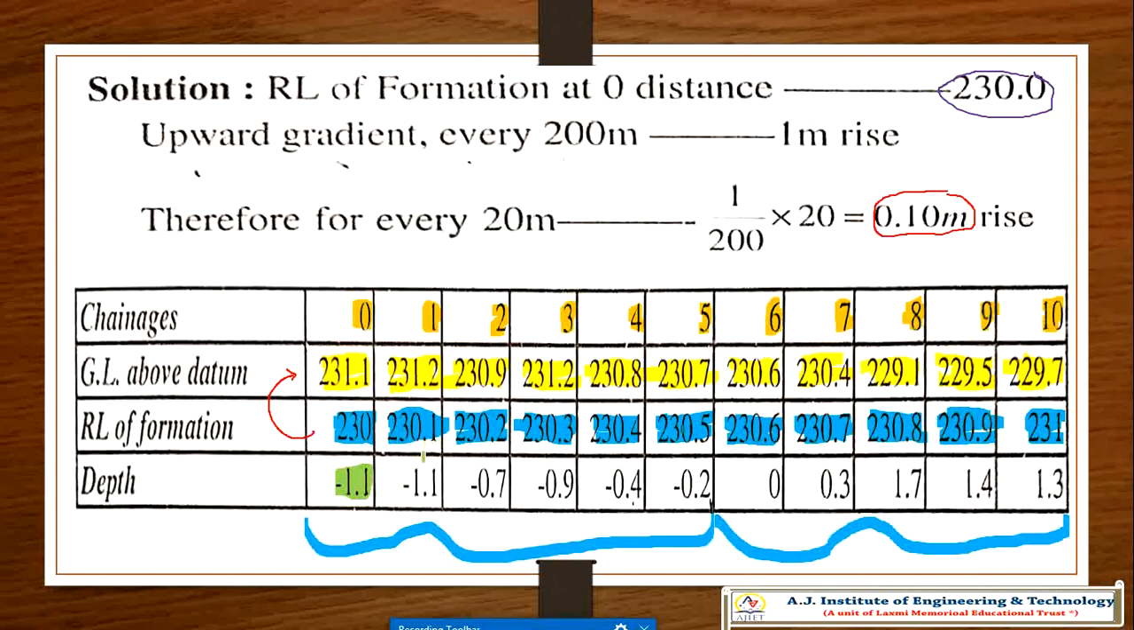230.1 minus 231.2 is equal to minus 1.2. Whichever answer you are getting, that is under cutting. We have to remove this soil. Okay, this is minus, RL of formation minus RL of ground level. Okay, RL of ground level.